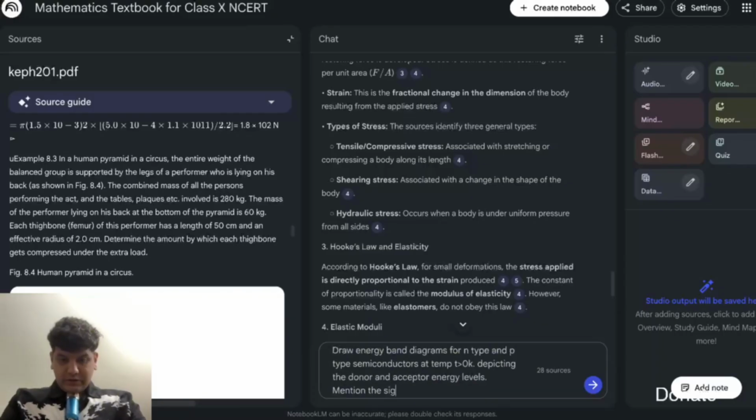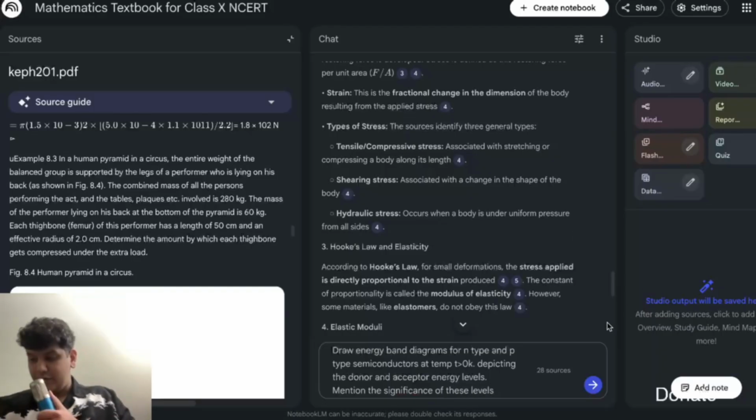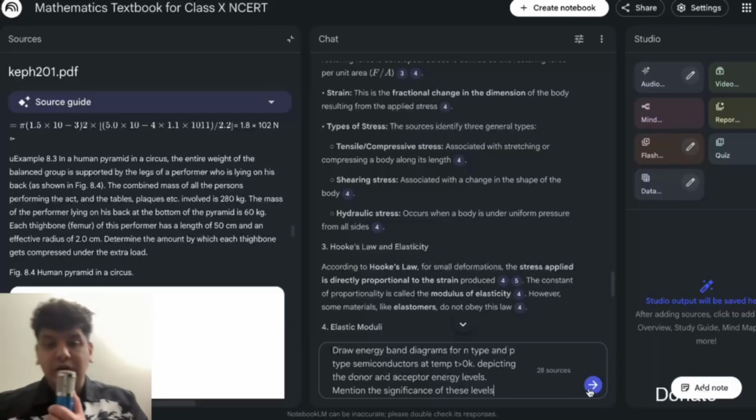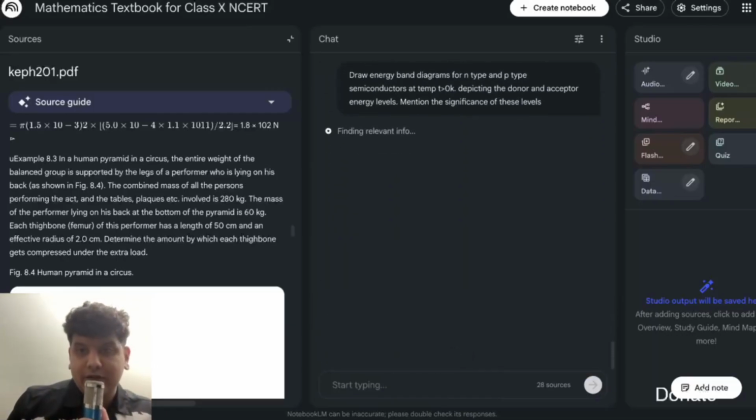Mention the significance of these levels. Let's see how it works out. Here we go, guys. 3, 2, 1, go. And let's open the answers.